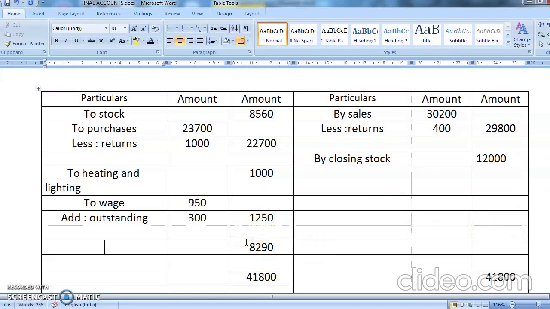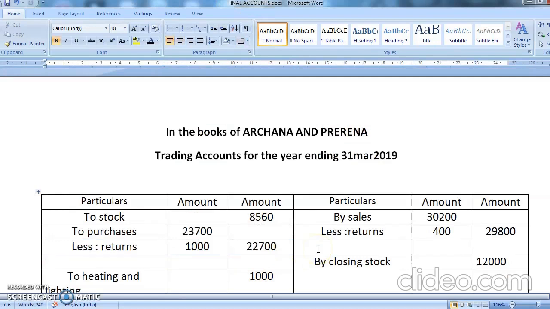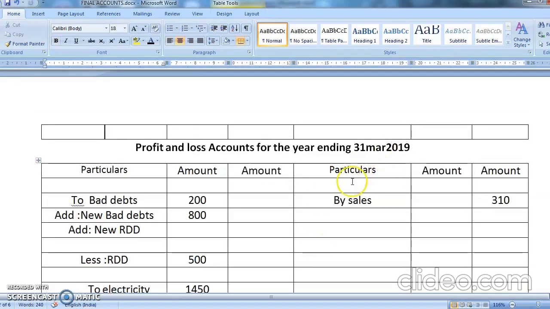चलो हो गया. So it is gross profit carried down. Okay. चलो this gross profit carried down will be taken to your profit and loss account credit side. So you'll write here, it is by gross profit brought down. Okay. Chalo, now totaling of this.